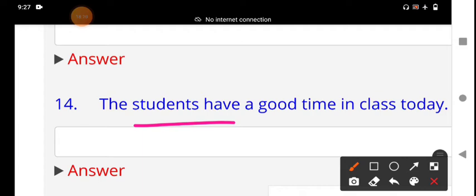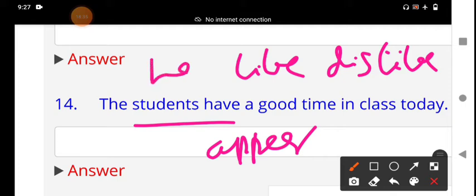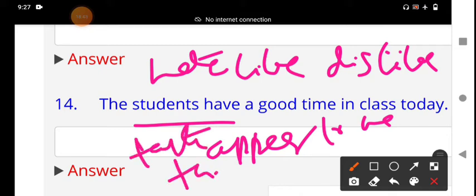For example, what are the stative verbs? Some of the stative verbs I will explain. Appear is a stative verb. Like, dislike, hate, love, realize, promise, taste, touch, smell, think, feel, doubt, agree, disagree.